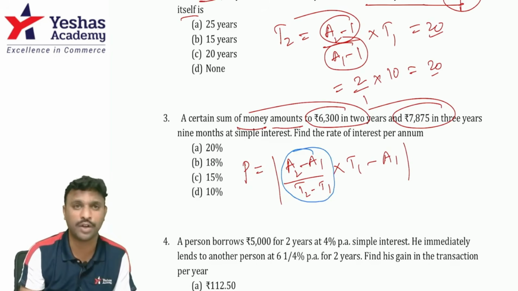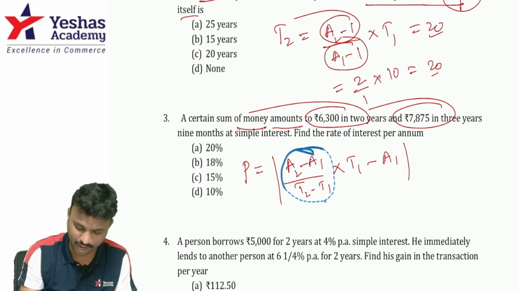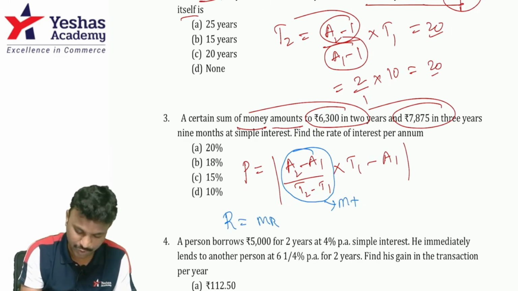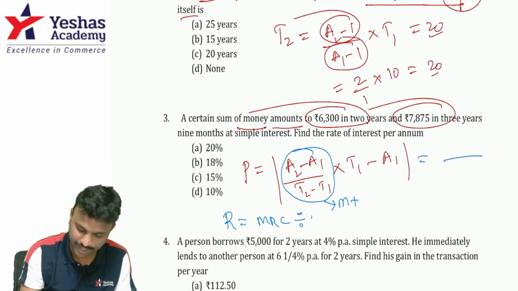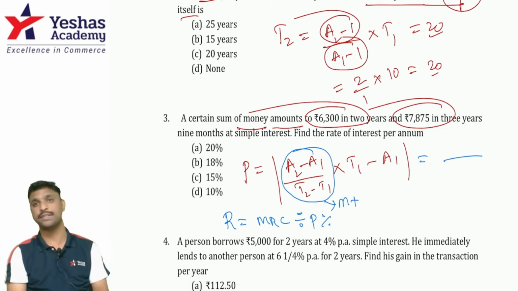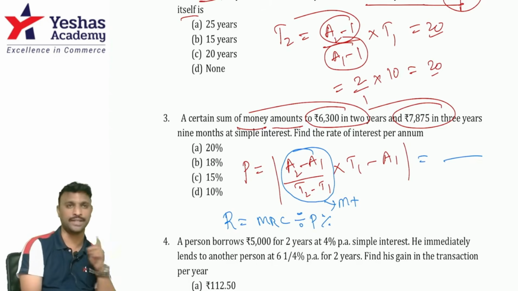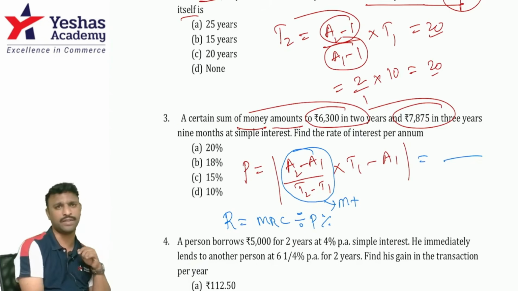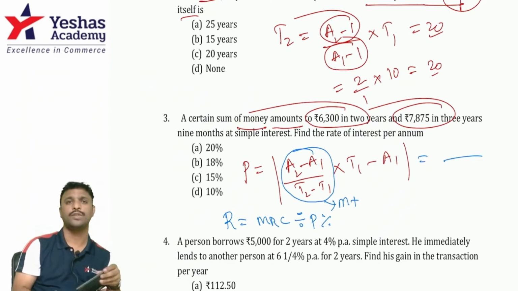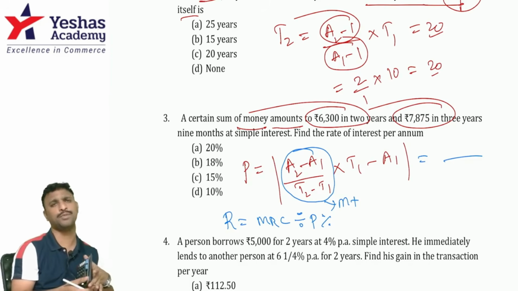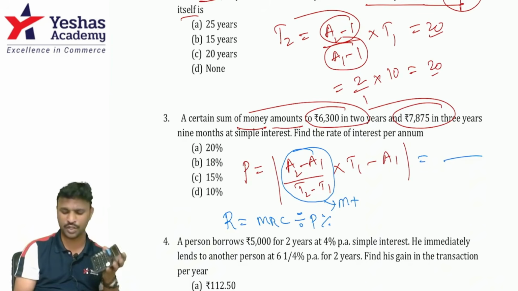Guys, I have given you the shortcut. Whenever rate of interest is asked, after A2 minus A1 by T2 minus T1, store it by pressing M plus. Then finally, to find R, press MRC to recall what you stored, divide by whatever principal you get, and press the percentage key. This is the shortcut I had given you for two amounts given in terms of rupees. I think I named it type 5 in the marathon video. If you don't remember the type number, at least remember two amounts in terms of rupees.